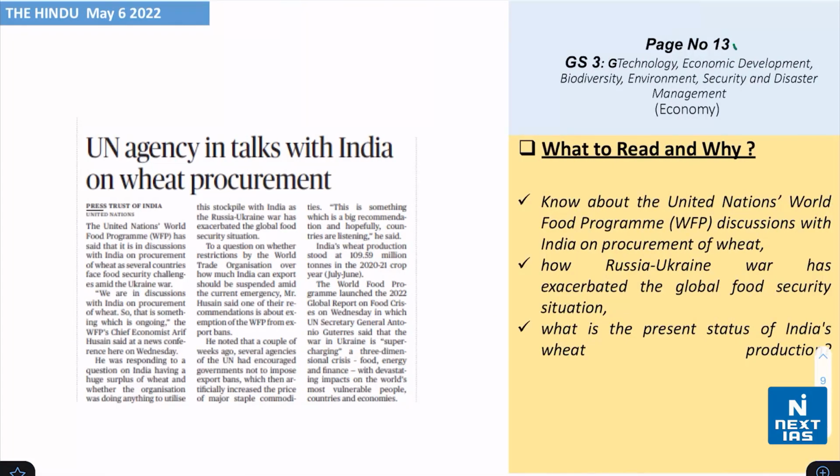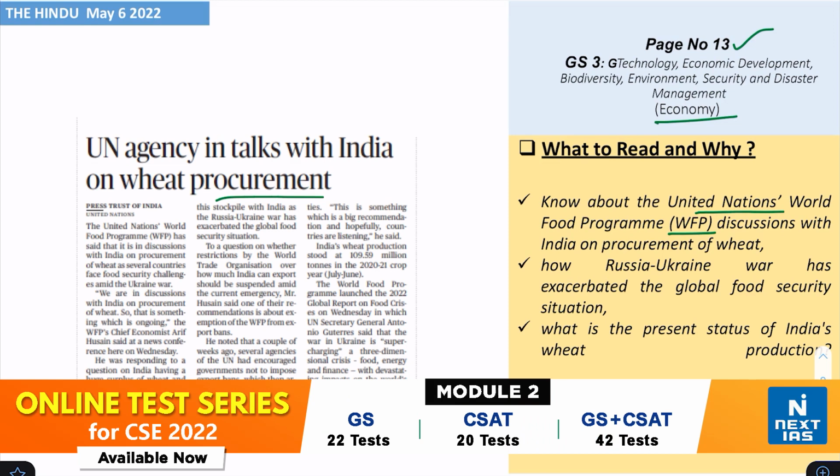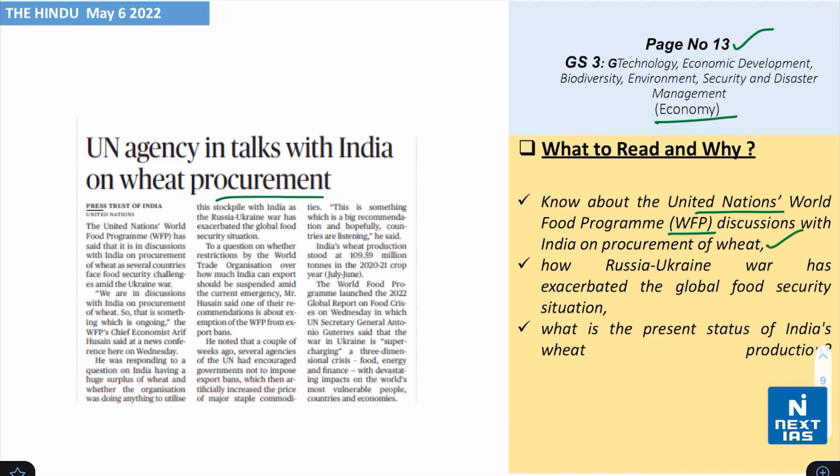Take a look on page number 13. This is again coming from the topic of economy. The headline says that UN agency in talks with India on wheat procurement. Understand and know about the United Nations World Food Programme, that is WFP, the discussions with India on procurement of wheat. Also, how the Russia-Ukraine war has exacerbated the global food security situation. Also, what is the present status of India's wheat production.